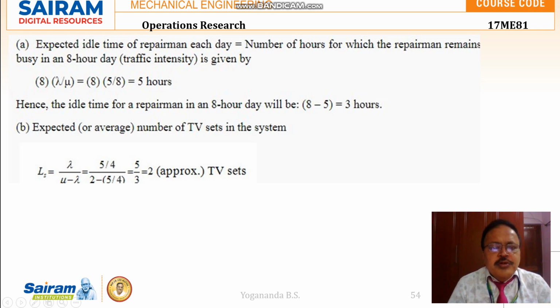So rounding off, 2 TV sets. So that will be the average number of TV sets in the system, both waiting for the service to get done and the TV set which is under the repairman's hand. So it is approximately 2 TV sets.